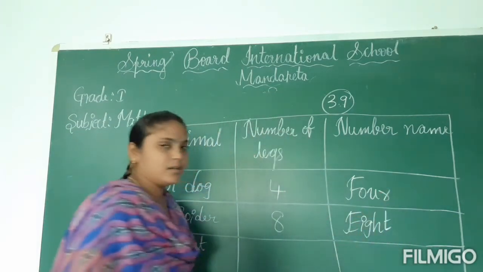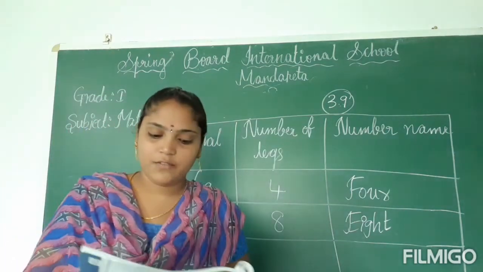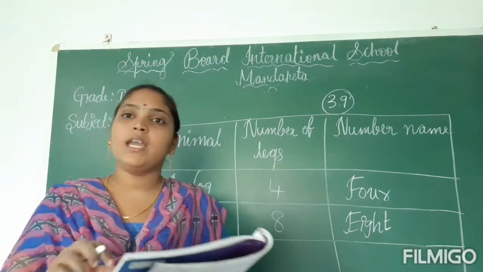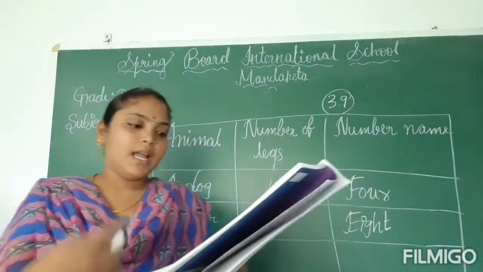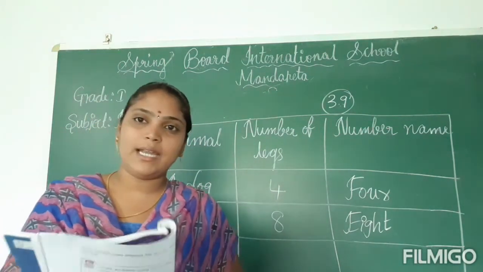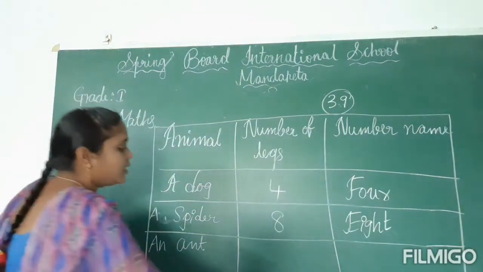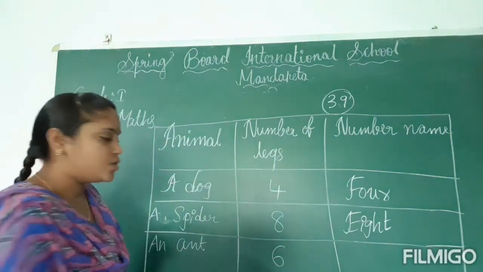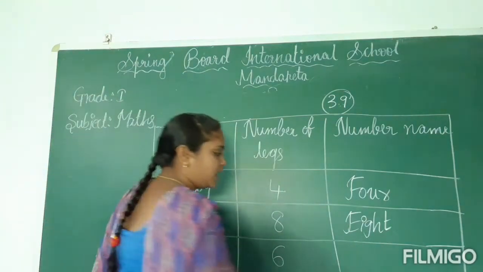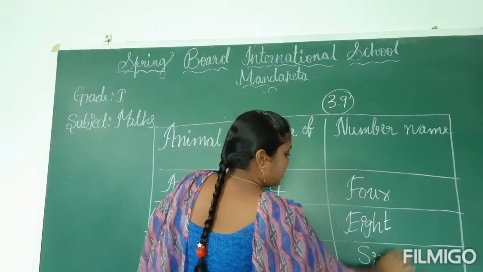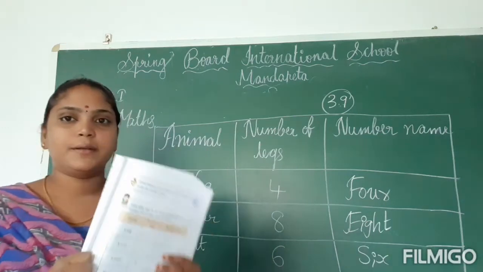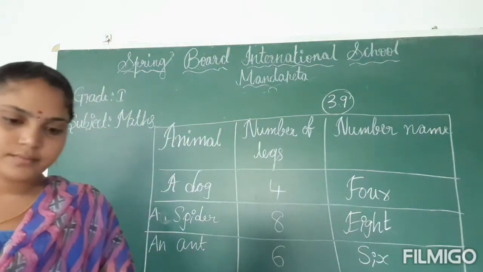E-I-G-H-T, 8. Okay, so next, an elephant. You have to write the number of legs of the elephant and also write the number name. Next, last one, an ant. Do you know how many legs an ant has? An ant has 6 legs. So now write the number name of 6. What is the number name of 6, children? S-I-X, 6. Okay, you have to fill this table like this, everyone. Note down.